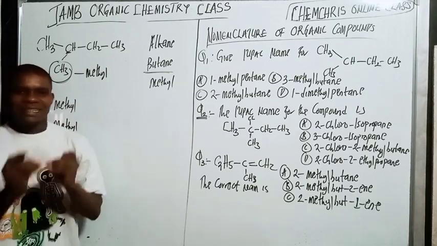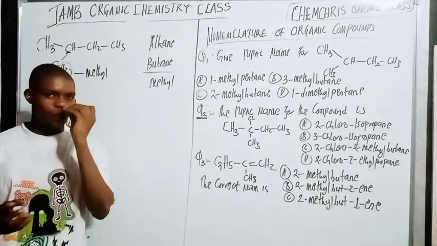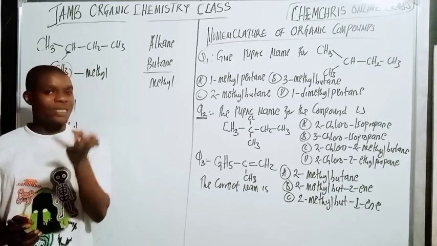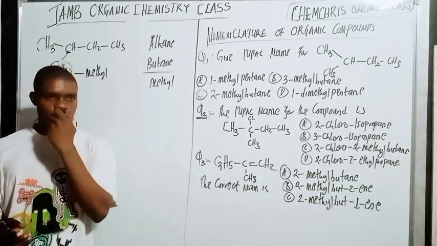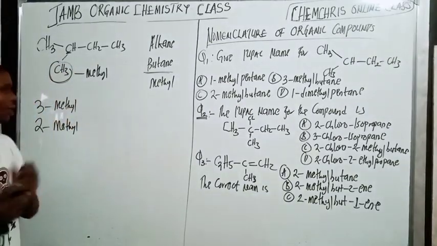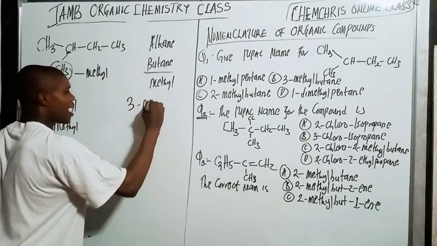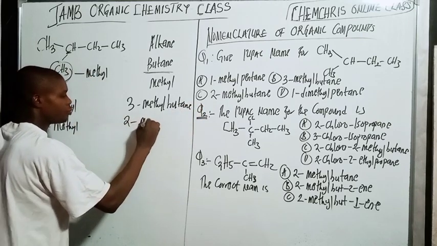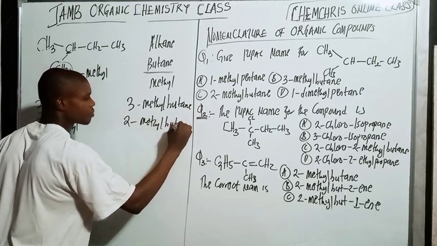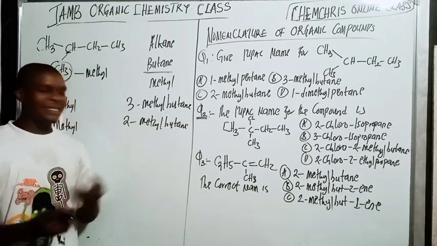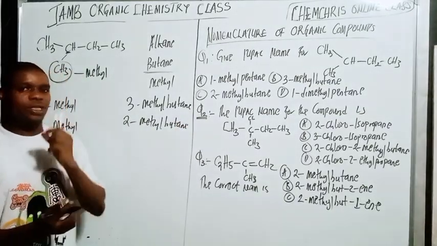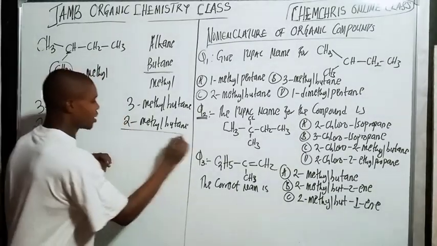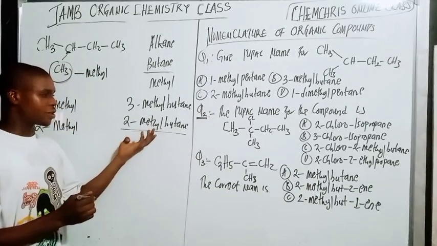In the nomenclature, the substituent must have the lowest possible number. What do I mean? When you are naming, you must number it in a way that the carbon atom that carries the substituent has the lowest possible number. In your options, you are going to see 3-methylbutane and 2-methylbutane. Since 2 is lower than 3, 3-methylbutane is not the correct name.